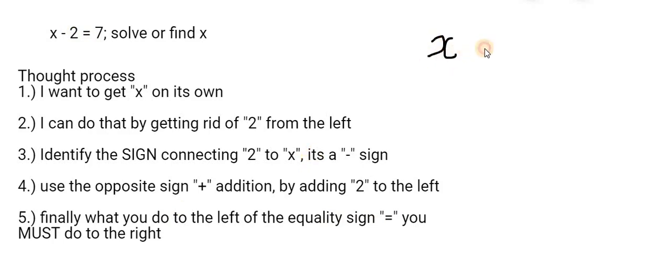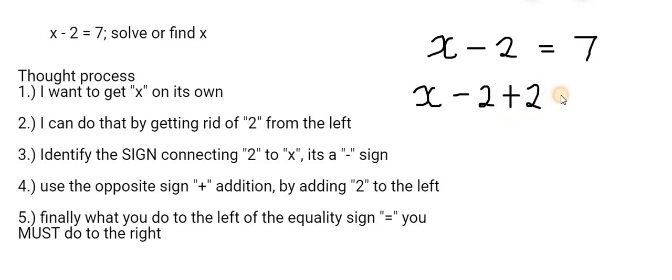We start by saying x minus 2 is equal to 7. That's the question. When I go through my thought process, I know to get rid of 2 from the left to find x, I have to add 2 to the left. And if I do that to the left, I've got to do that to the right as well.